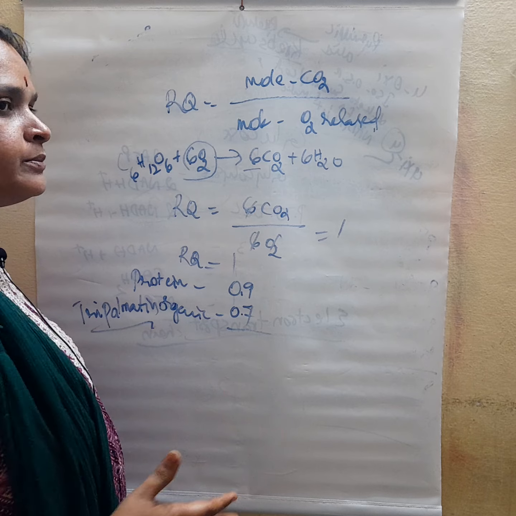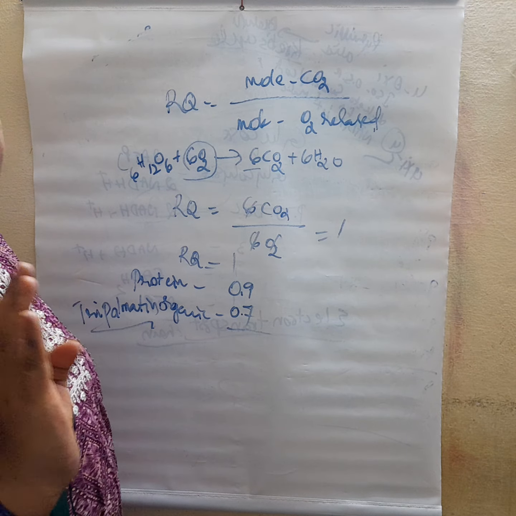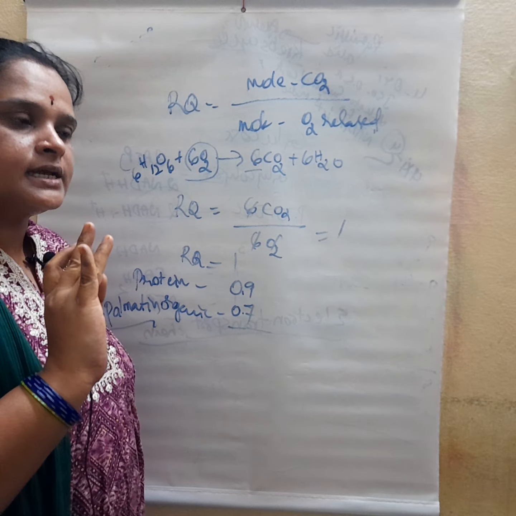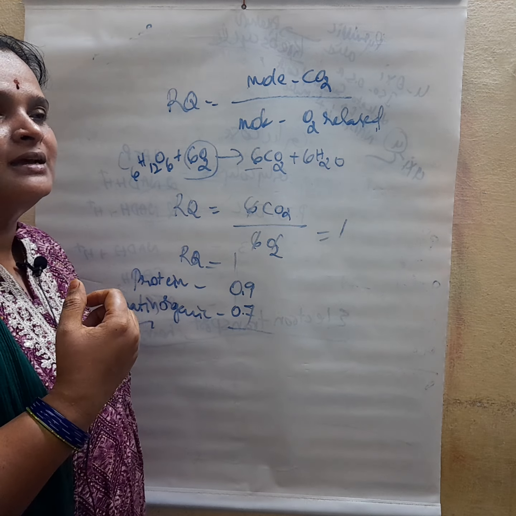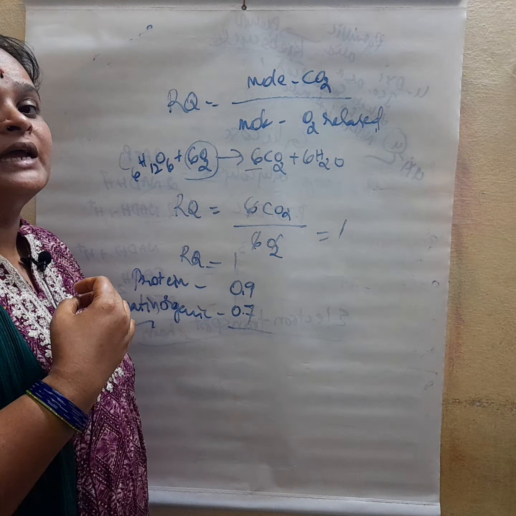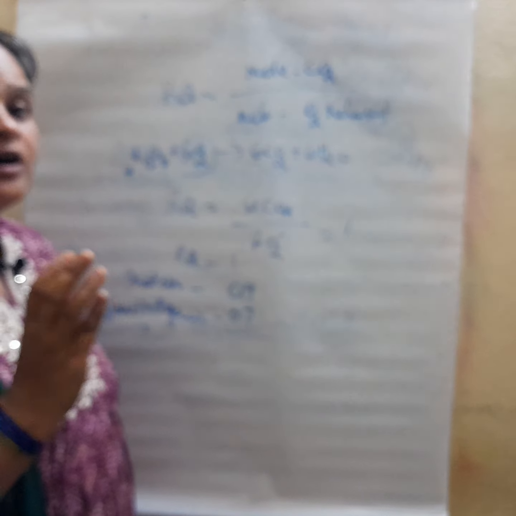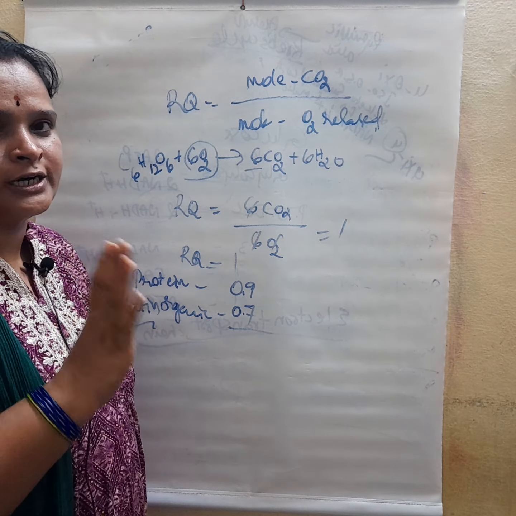So this is about respiration. 3 steps are involved in aerobic respiration: glycolysis, the citric acid cycle or tricarboxylic acid cycle or Krebs cycle, and the electron transport chain. So ultimately we got 36 ATP. So this is about respiration.